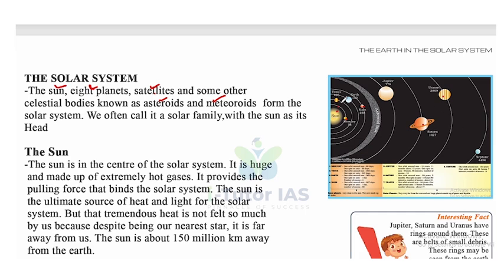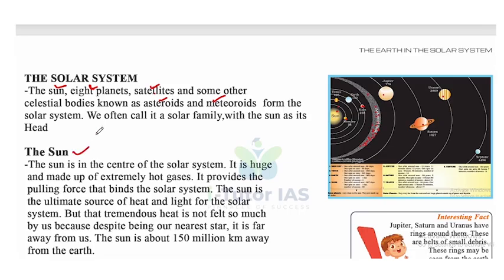These 4 planets, Mercury, Venus, Earth and Mars, are called inner planets. And these 4, Jupiter, Saturn, Uranus and Neptune, are called outer planets. We can see a belt between Mars and Jupiter. This belt is called the asteroid belt, and here we can see the asteroids.